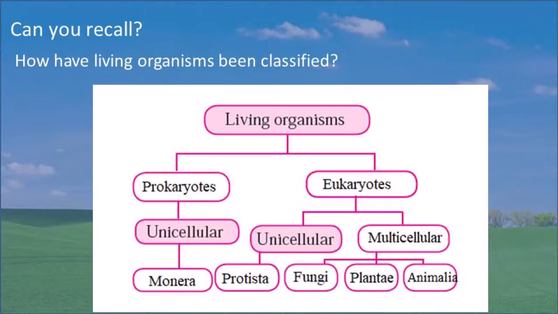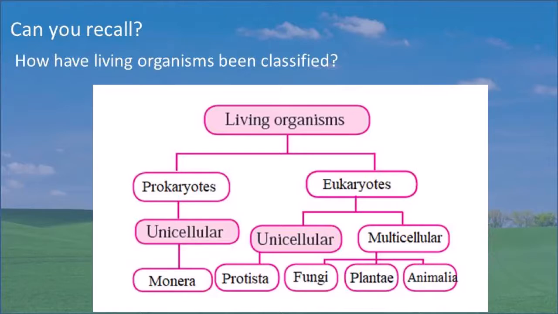If cell wall is present, they are also divided into two kingdoms. It is Plantae and fungi. Plantae are autotrophs, fungi are heterotrophs.